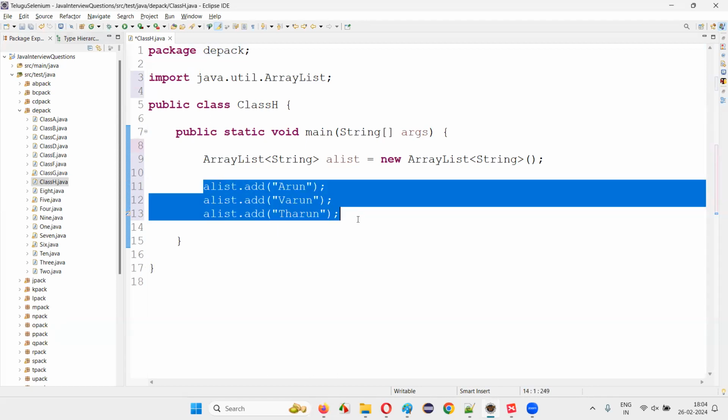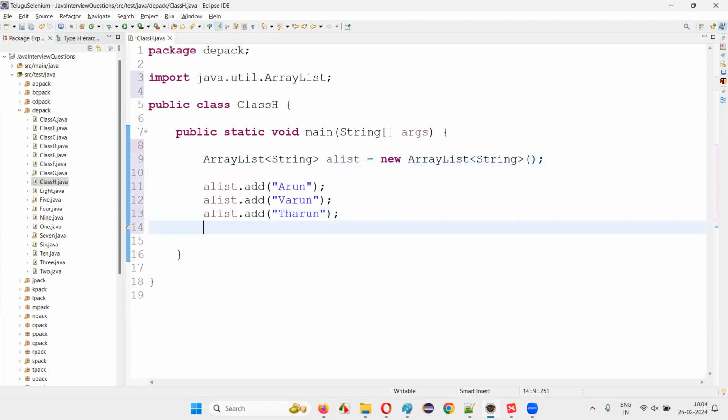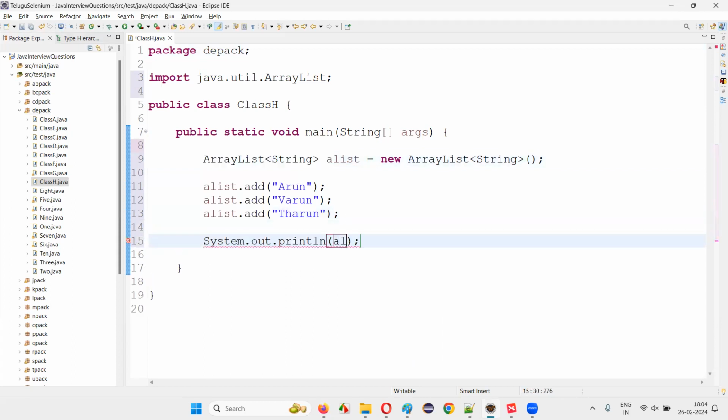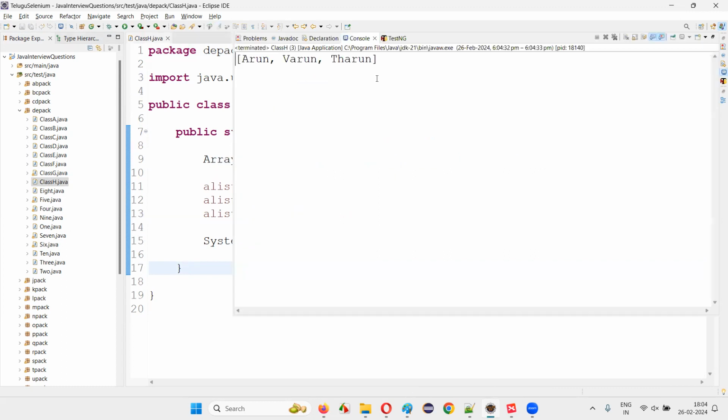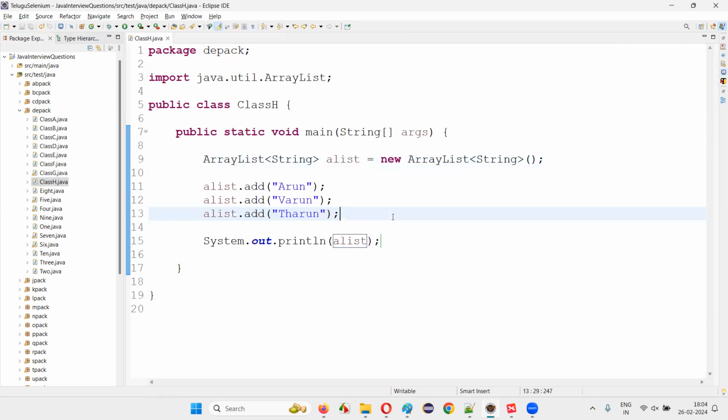Fine. So how to know whether this particular elements have been added to the array list? I can print out the array list, System.out.println(aList). If I run the code, you'll observe that these elements that got added to the array list will get printed here. Okay, array list got printed like this with the elements that have been added with the help of add method.